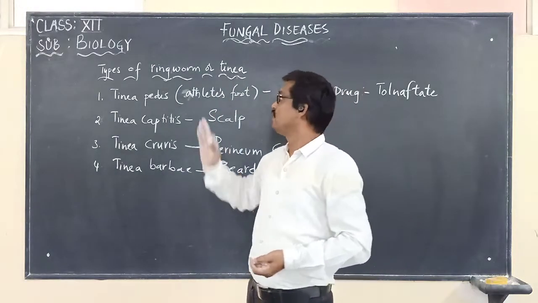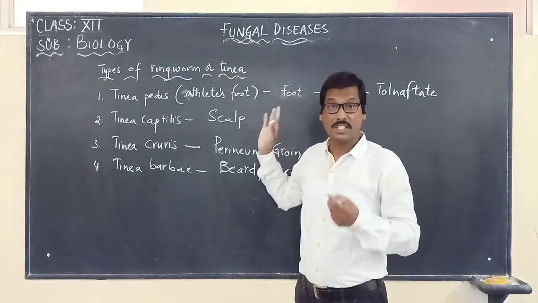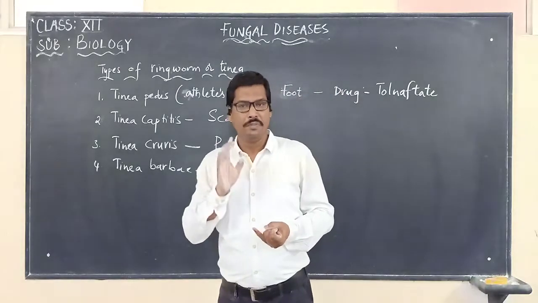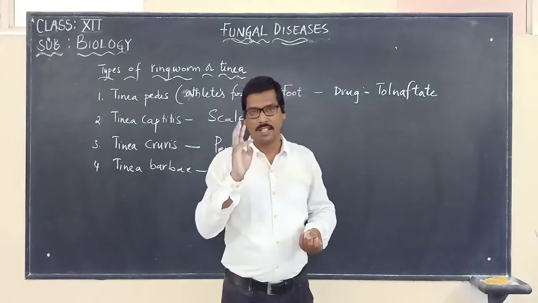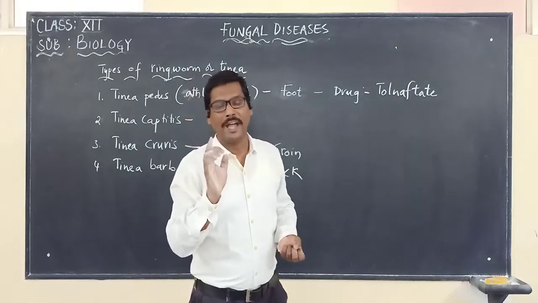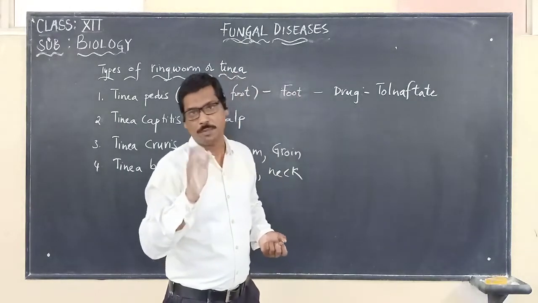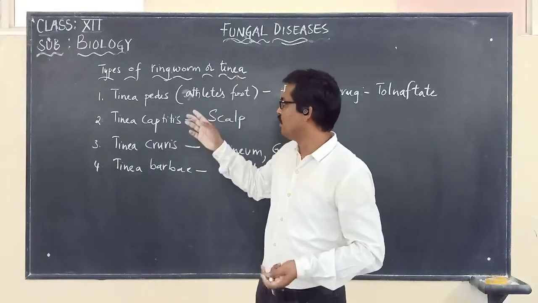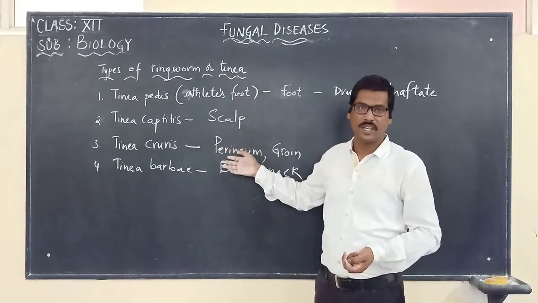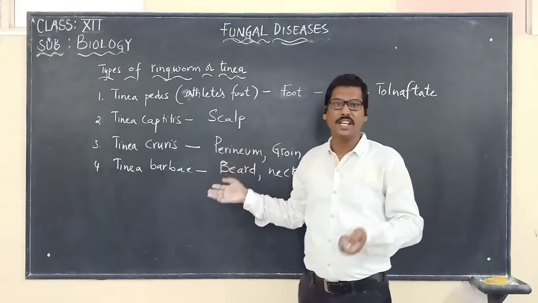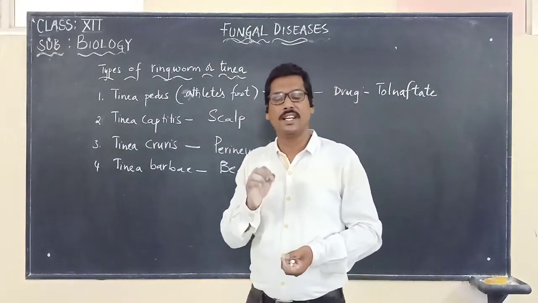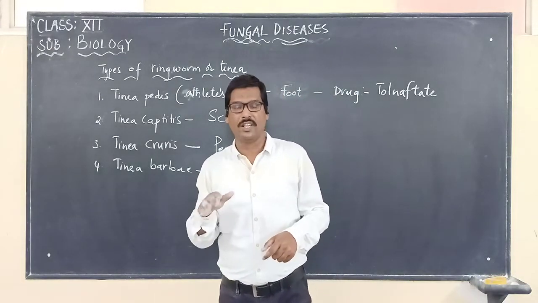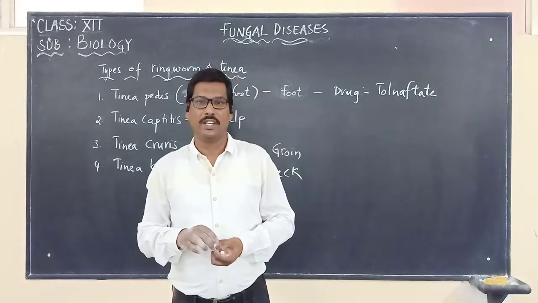So in this video we have studied the fungal disease which is caused by 3 different genera, which are very important. Those are called what? Trichophyton, Epidermophyton and Microsporum. These 3 genera are responsible for causing the disease called ringworm, otherwise known as tinea. We have seen different types of ringworms infecting human beings, and we also studied the different types of drugs, which are taken orally and which are applied on the surface of the body. Thank you so much.